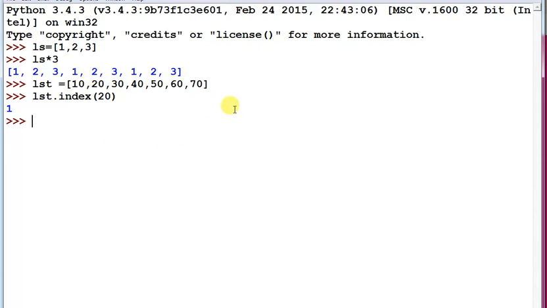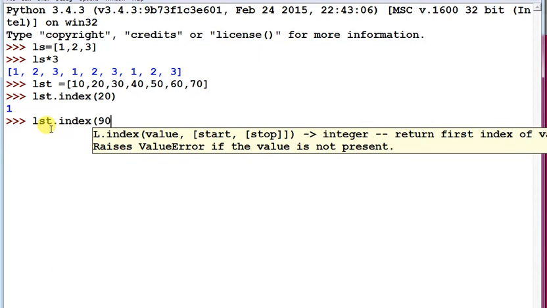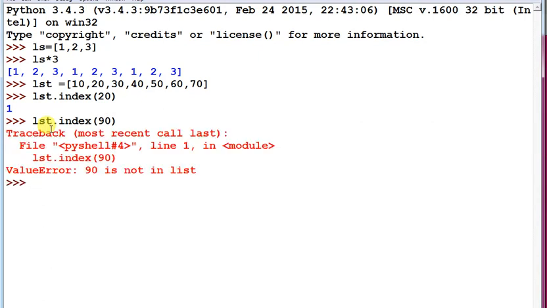And if you pass a value that is not present in this list, it returns an error: ValueError, 90 is not in list.